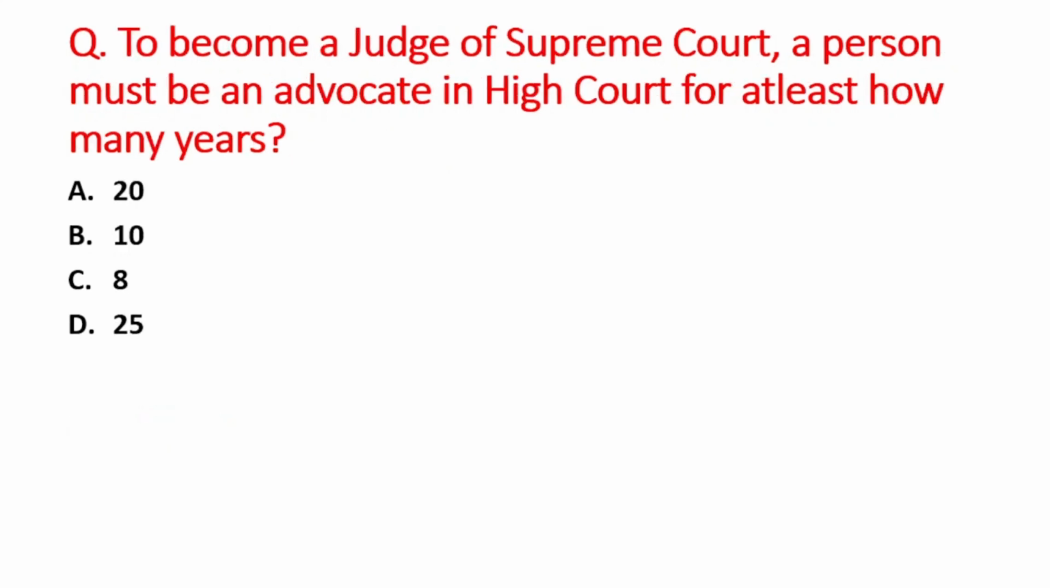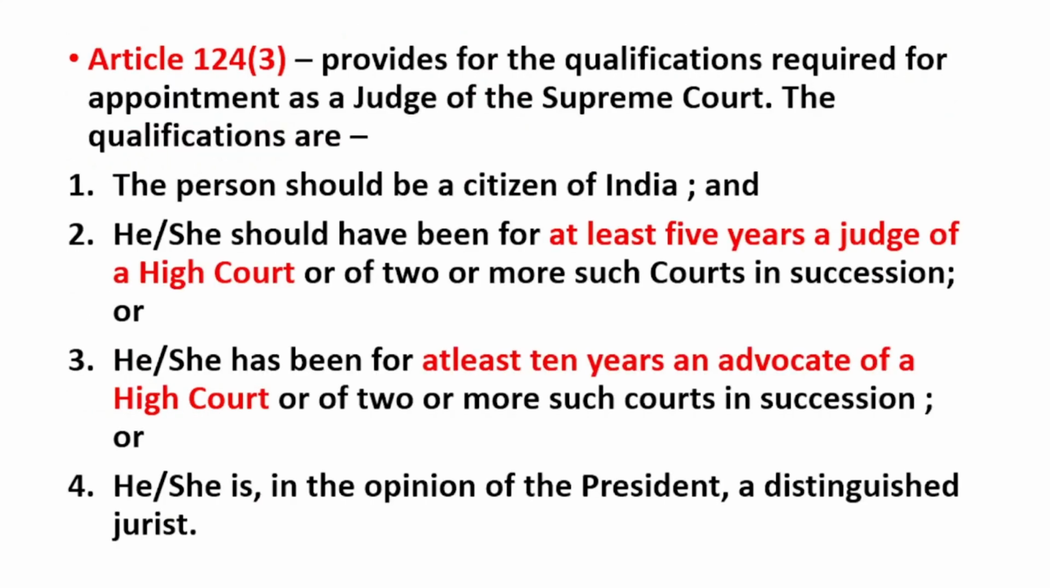Next question is, to become a judge of Supreme Court, a person must be an advocate in High Court for at least how many years? A option is 20, B is 10, C option is 8, and D option is 25. The right answer is option B, that is 10. Here I mentioned the qualification which are required to become the judge of the Supreme Court.